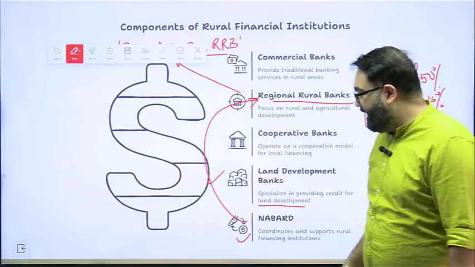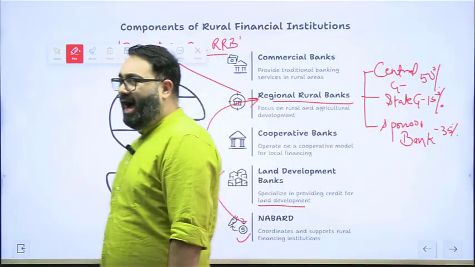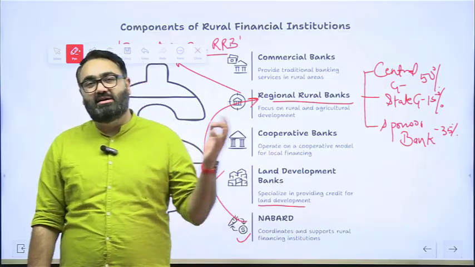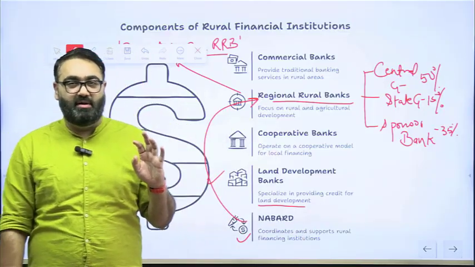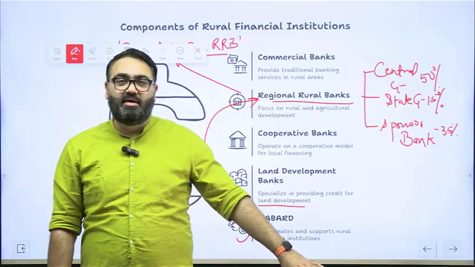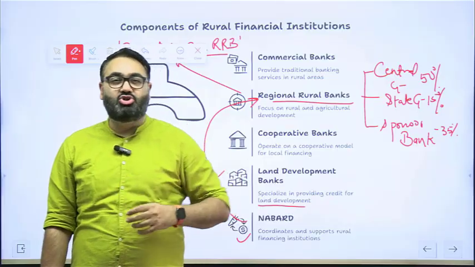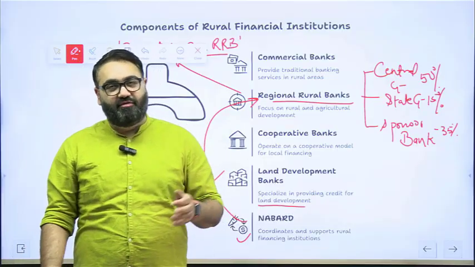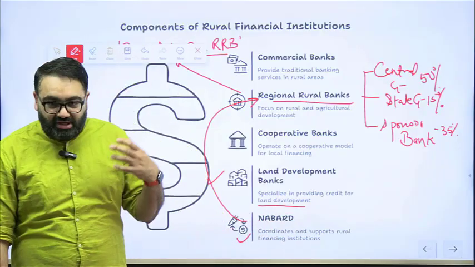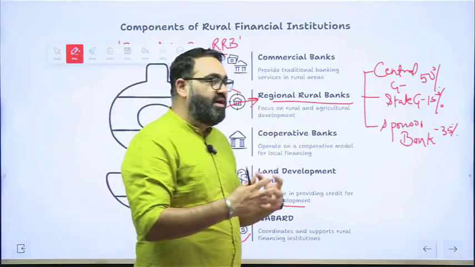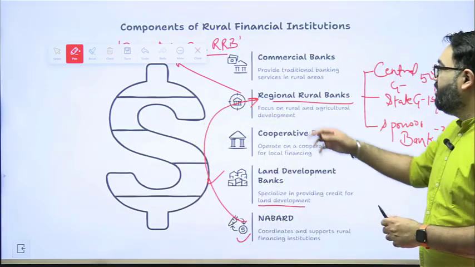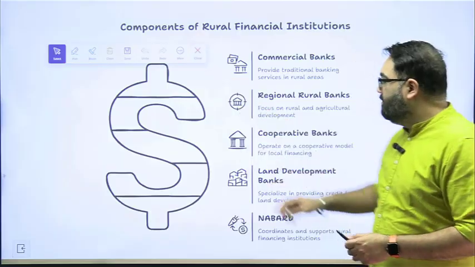They also regulate the working of the RRBs along with RBI, because their responsibility is rural and agricultural development. NABARD has been running a lot of schemes. They even suggest to the government the different types of policies that the government should have for agriculture, for farmer welfare, etc. That is how NABARD usually works. This is how different financial institutions exist and work in the rural areas.